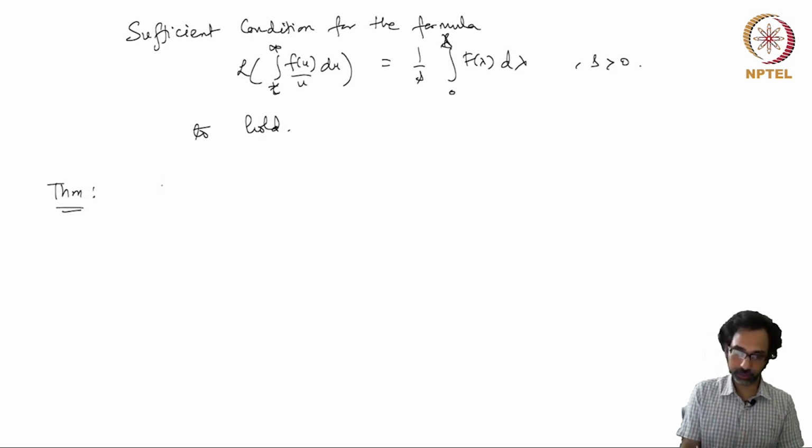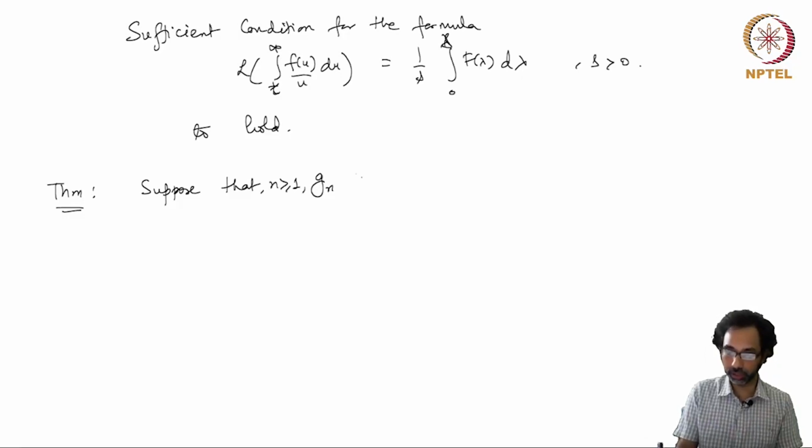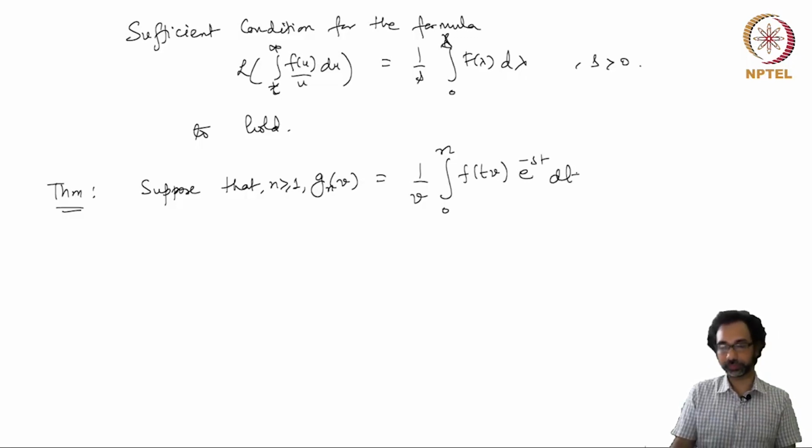But we have the following theorem which gives you a sufficient condition. So suppose that for each n greater than or equal to 1, a positive integer, I write g_n(v) as 1 over v times the integral from 0 to n of f(tv) e^(-st) dt.